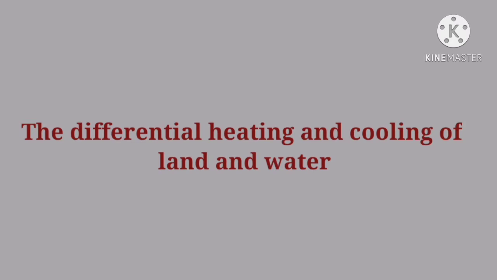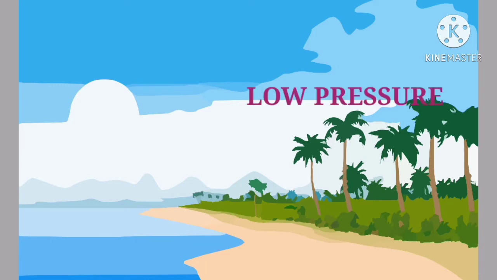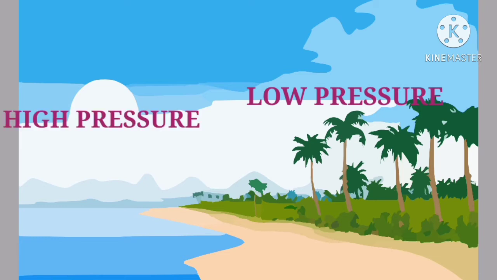First one, the differential heating and cooling of land and water. This creates low pressure on the landmass of India, while the seas around experience comparatively high pressure during daytime. I repeat, low pressure on the landmass, high pressure on the seas. But this is reversed during night time.